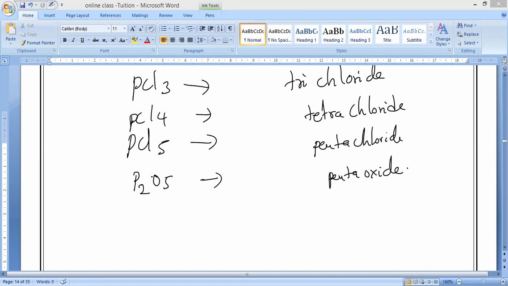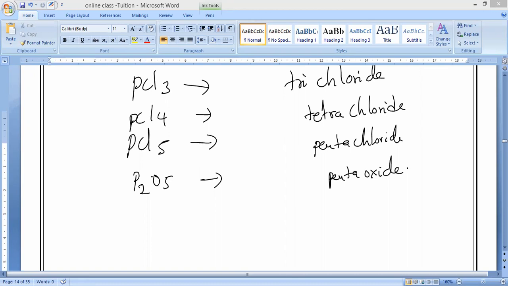Dinitrogen monoxide: N2O. Dinitrogen trioxide: N2O3. So the prefixes are needed in those cases where the same two non-metal elements form a number of different compounds.